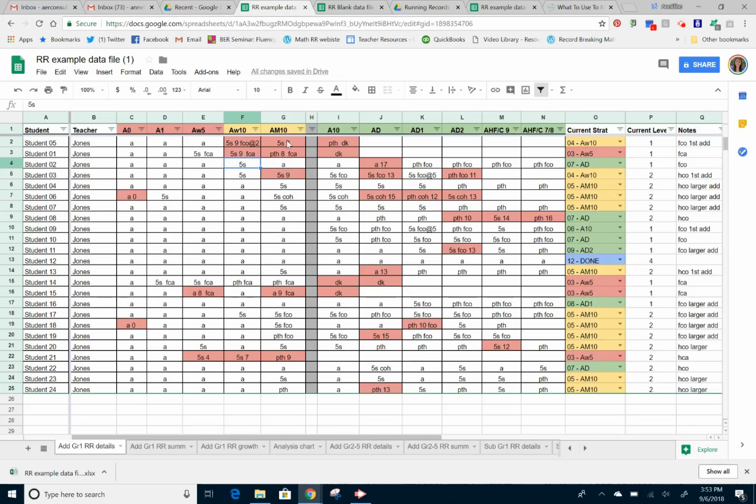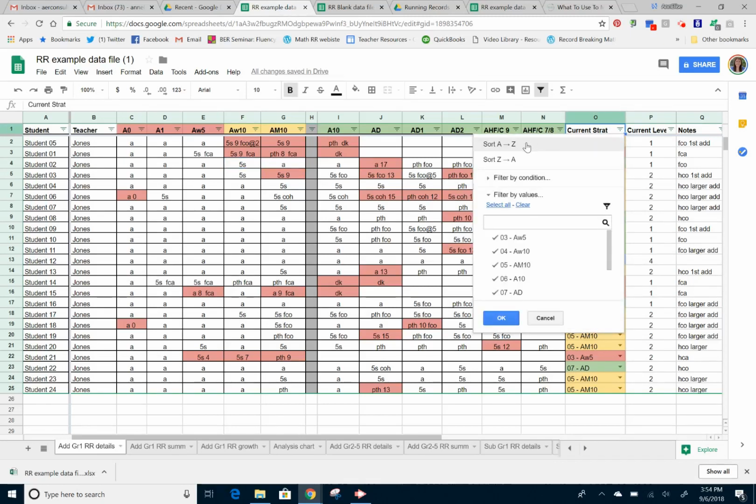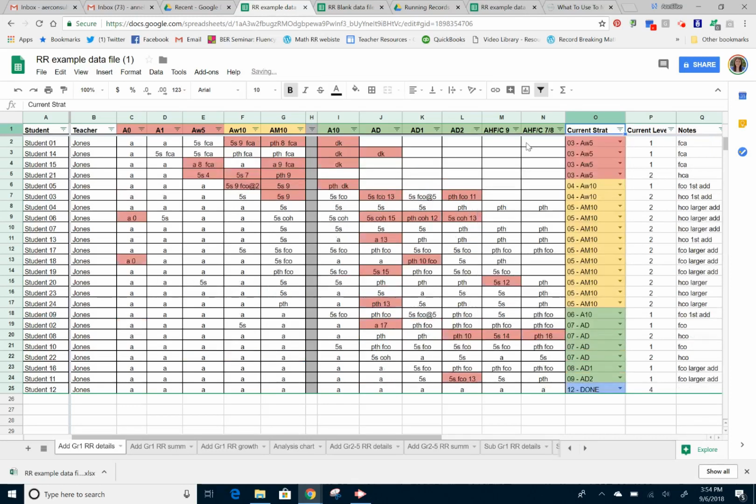But you'll notice the top row here that there are some lines. And that is the ability to sort and also filter, which is super powerful in the file. So for example, you'll notice that after all the details here, we have a column for what current strategy the student should be working on. Now, I can sort this file by that column. Then if I go up to the top row and click on those lines, I can choose sort it A to Z. So it's going to go in forward order for me.